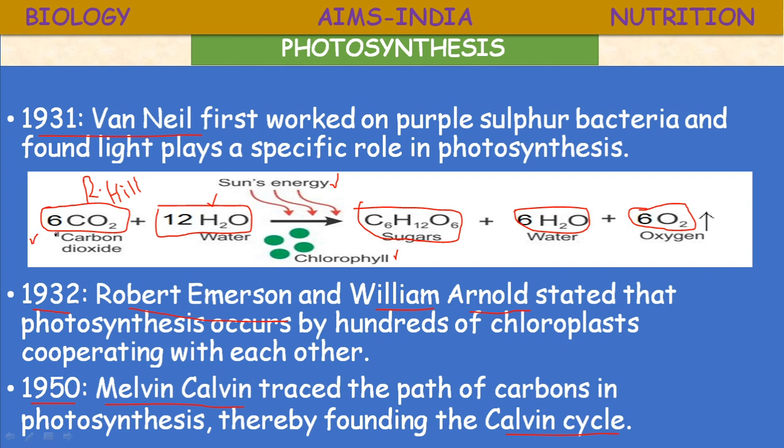In some chemistry books the equation for photosynthesis is given as 6CO2 plus 6H2O, and in the products C6H12O6 plus 6O2, where the 6H2O may not be shown. Okay, whatever it may be, this is the complete equation of photosynthesis, which represents the total biochemical reaction.